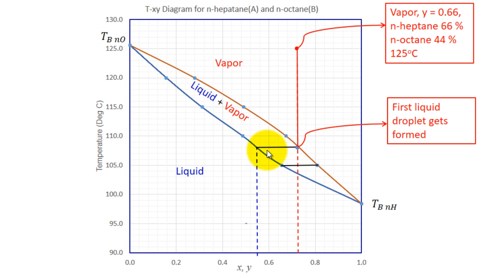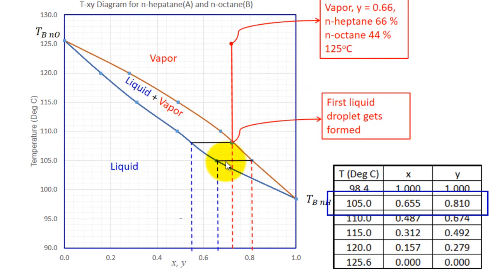Similarly, if you continue cooling it, at this particular temperature there will be liquid and vapor. This will be the liquid composition and this will be the vapor composition. This is vapor and this is liquid. This is what happens, the reverse of what happens from here to here. So here the first liquid droplet gets formed.